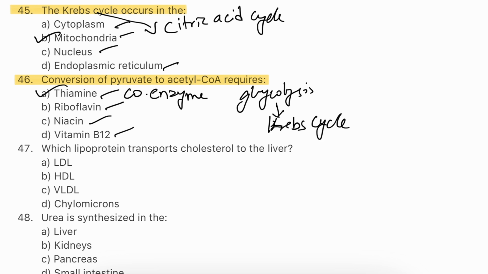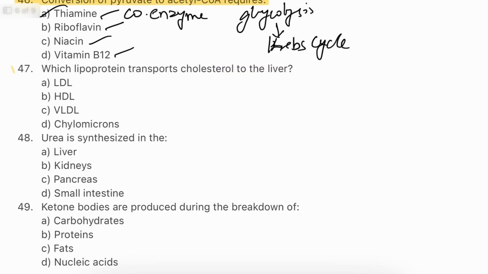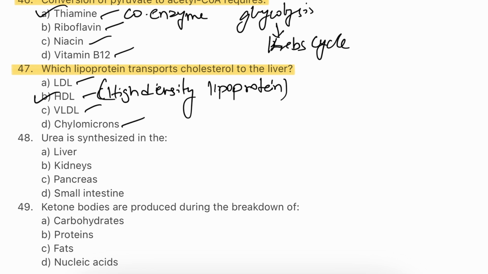Underscoring the vitamin importance in energy metabolism. Question number 47. Which lipoprotein transports cholesterol to liver? LDL, HDL, VLDL, chylomicrons. The answer will be B. HDL. High density lipoprotein is known as good cholesterol because it transports excess cholesterol from tissues back to the liver for excretion. This reverse cholesterol transport mechanism is protective against atherosclerosis and heart disease.